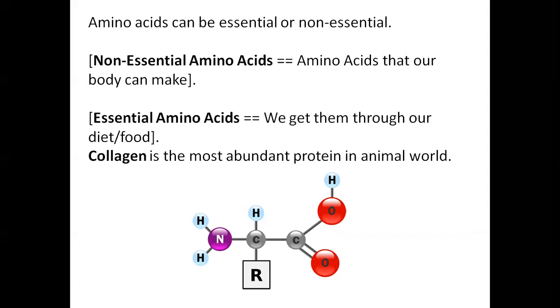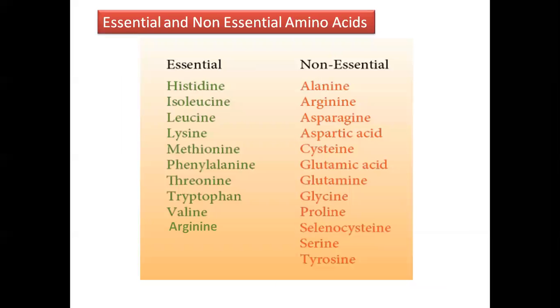Therefore, these are classified as essential and non-essential amino acids. Histidine, isoleucine, leucine are examples of essential, and these are examples of non-essential amino acids.